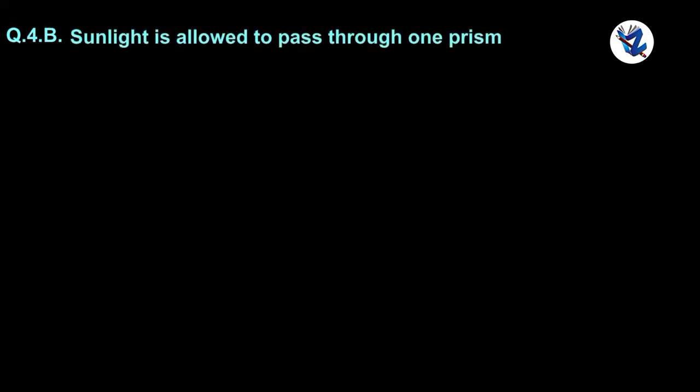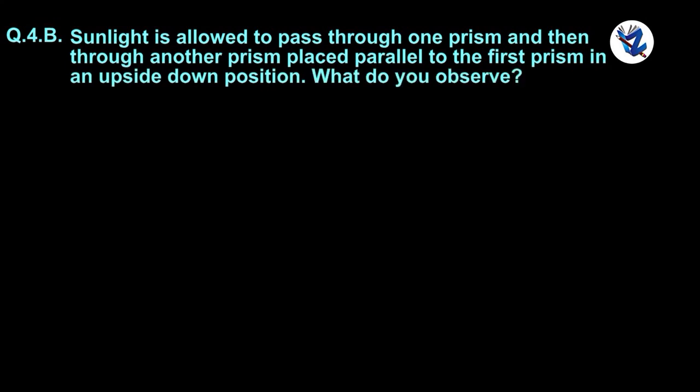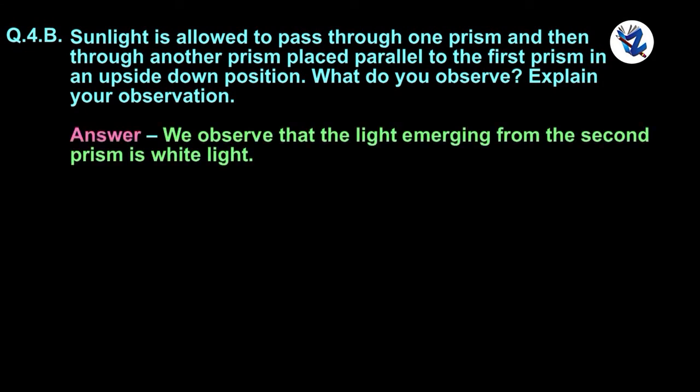Next question. Sunlight is allowed to pass through one prism and then through another prism placed parallel to the first prism in an upside down position. What do you observe? Explain your observation. We observe that the light emerging from the second prism is a white light.